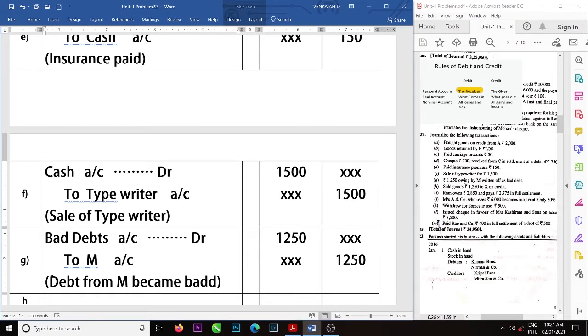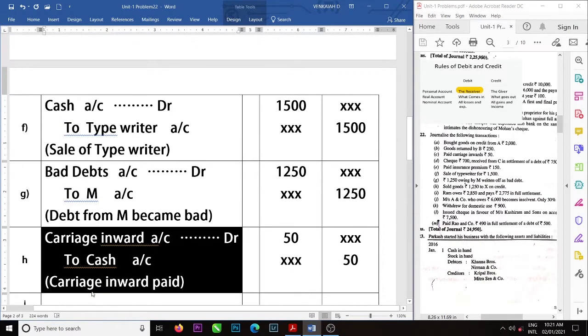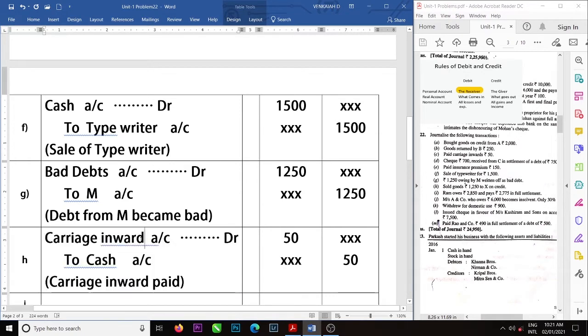Became bad debts, which we are unable to recover. Okay. Right. Next, sold goods to X on credit. What did we sell? Goods. Are goods coming in or going out? Going out. So what goes out is on credit, and who is the receiver? X. X is the receiver, so X account debit.